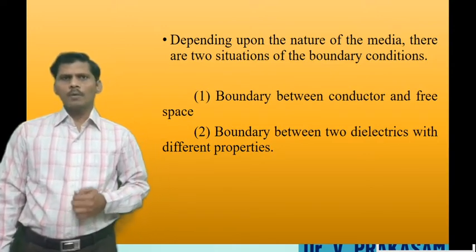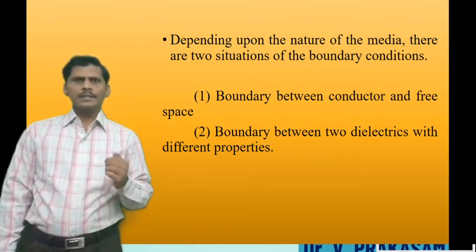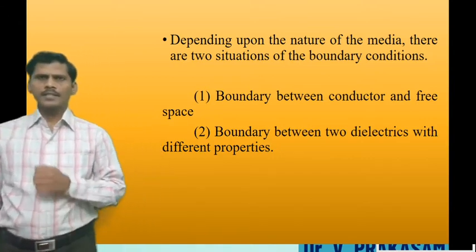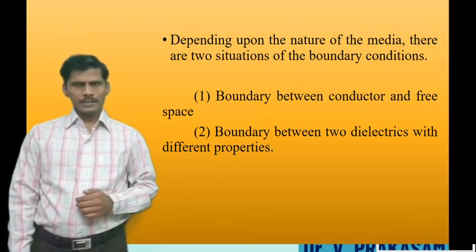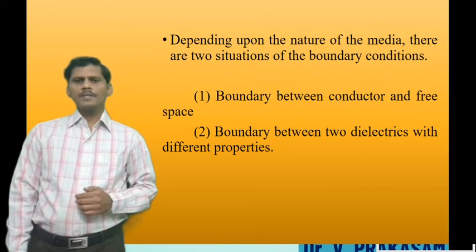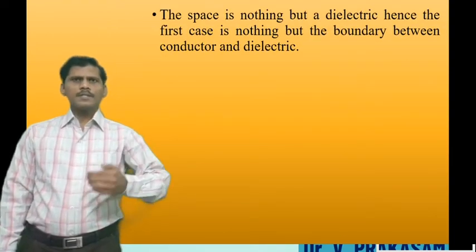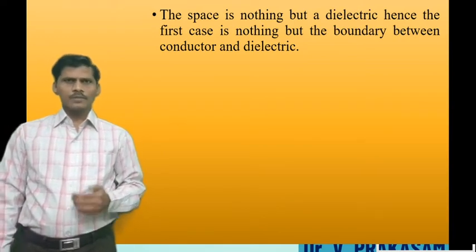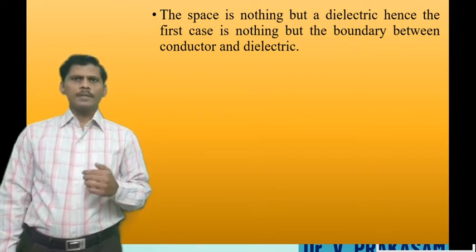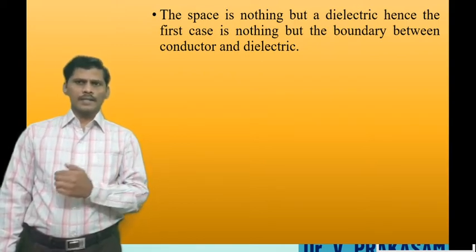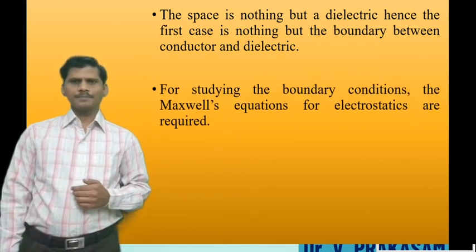The first is the boundary between conductor and free space. The second is the boundary between two perfect dielectric materials. Free space is nothing but a dielectric, so the first boundary condition is also called the boundary between conductor and dielectric.